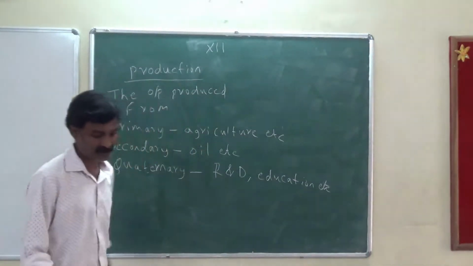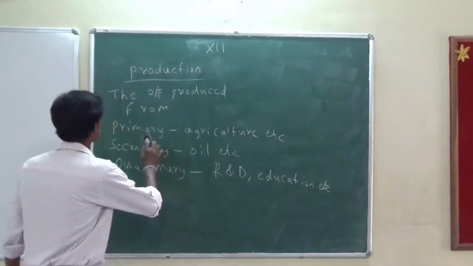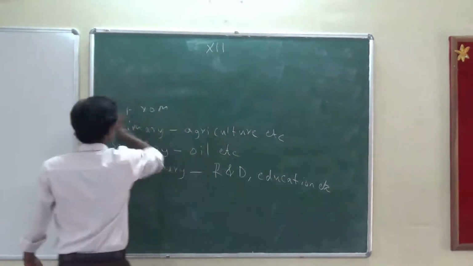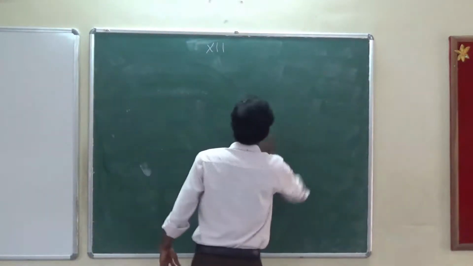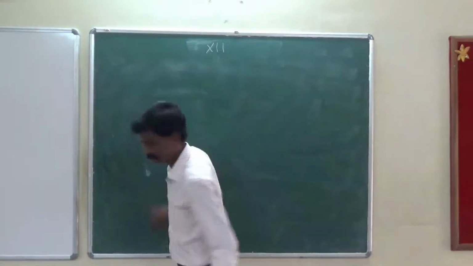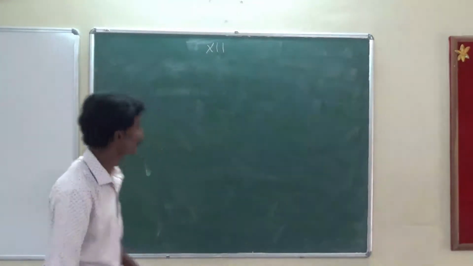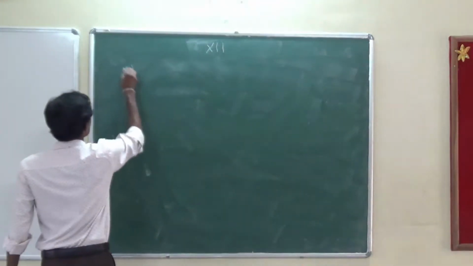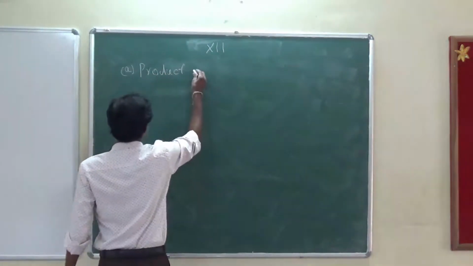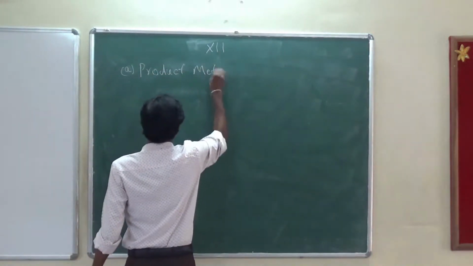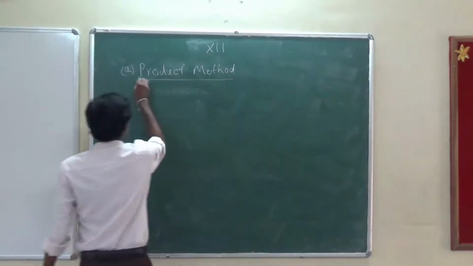Next we see the first method in this particular case is the product method. So what is the product method?